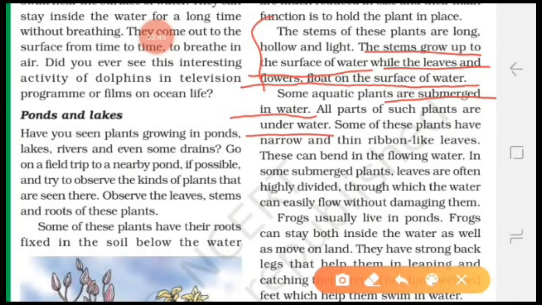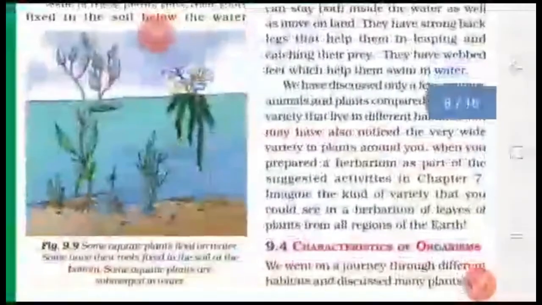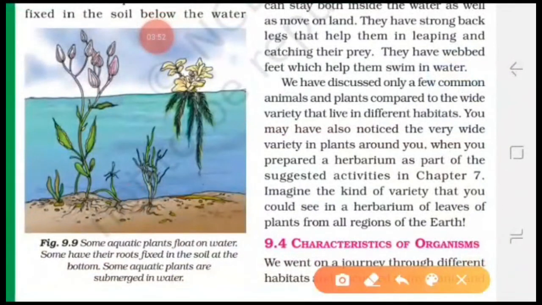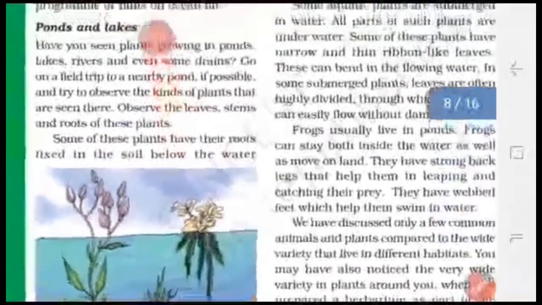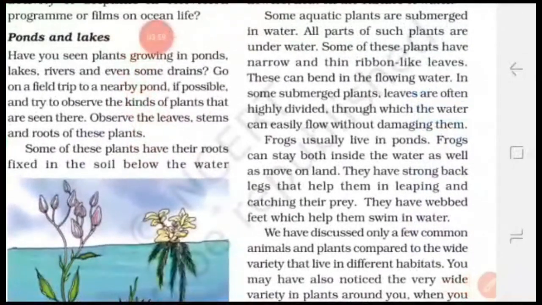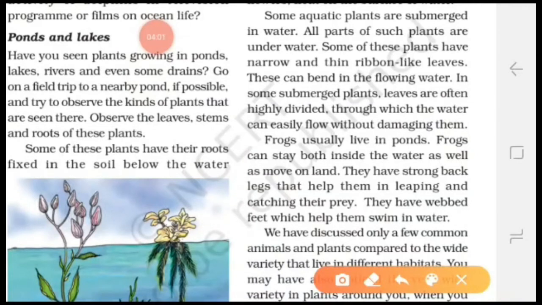All parts of such plants are under the water. Some of these plants have narrow and thin ribbon-like leaves. You can see in the figure. It is a submerged plant and their leaves are thin and ribbon-like structure. Okay. So, these thin and ribbon-like structures help protect the plant from the water current. So, these can bend in the flowing water. In some submerged plants, leaves are often highly divided through which the water can easily flow without damaging their parts.